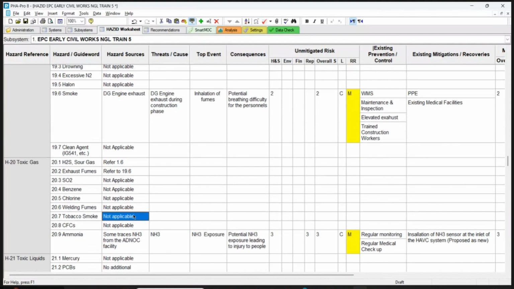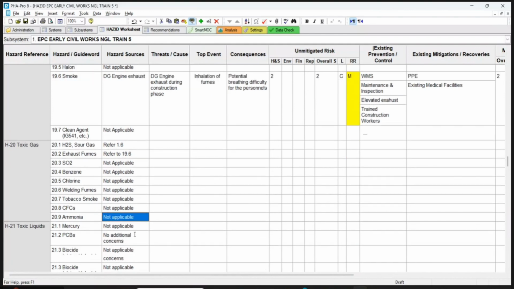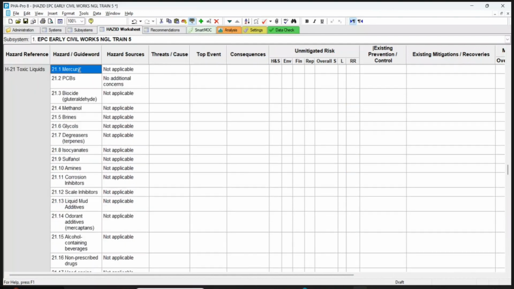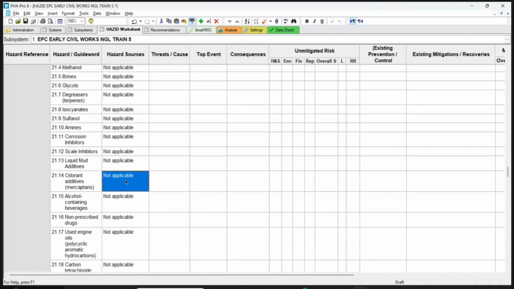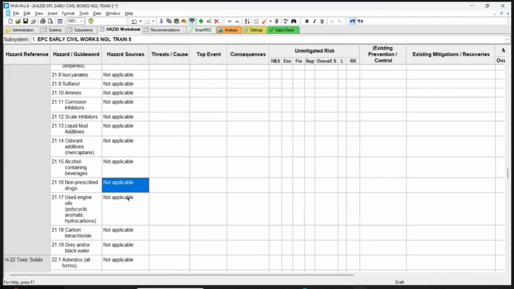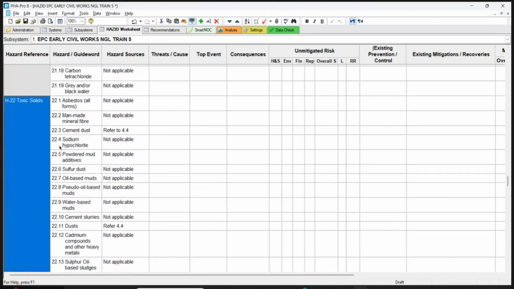Tobacco. CFC, ammonia is not applicable, right? Ammonia, no. Liquid, mercury, PCB, not applicable. Dioxide, no. Methanol, no. Okay. Detergents and other things are not applicable. Isocyanide, sulfur, amine, coal inhibitors, no. Scale, no. Not applicable. Toxic solid, no.